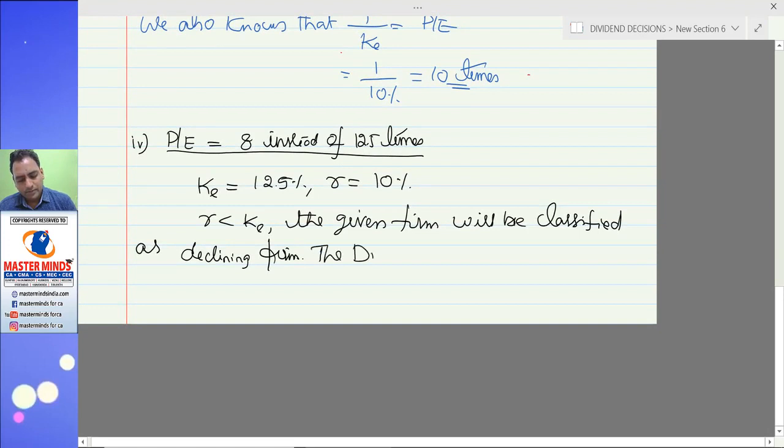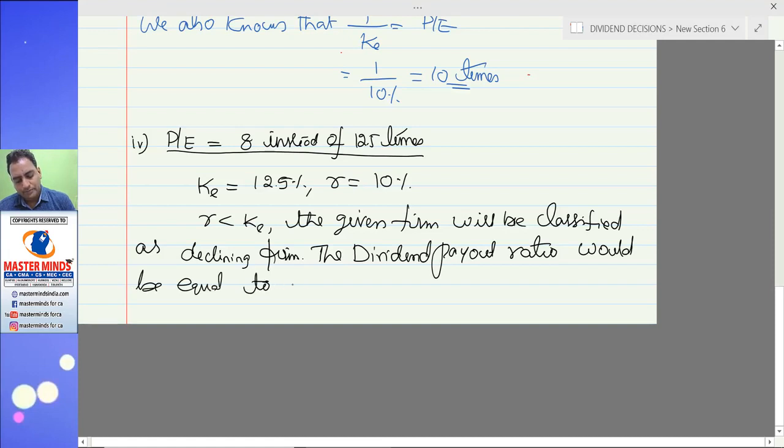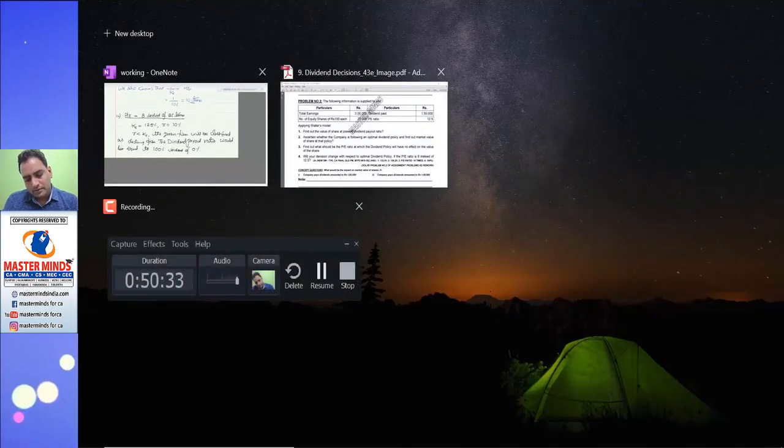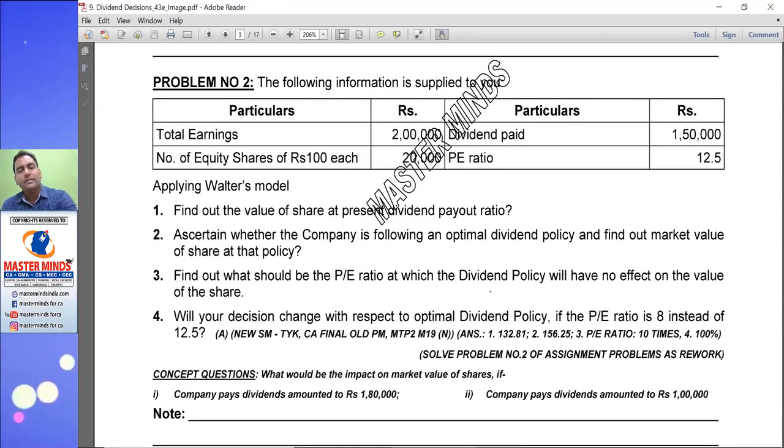The dividend payout ratio would be equal to 100% instead of 0%. In the first case, in the first part, we recommended that the company should maintain its dividend payout ratio at 0%. Now we are changing our view and saying that the company should maintain the dividend payout ratio at 100%.